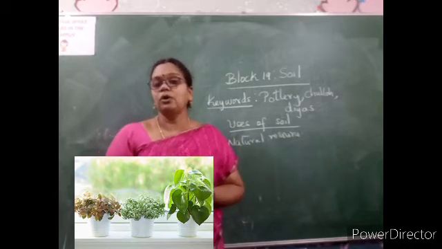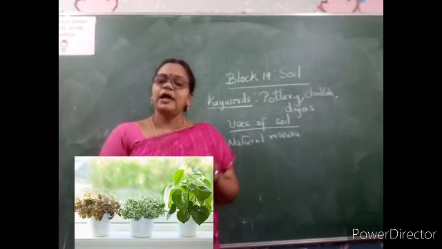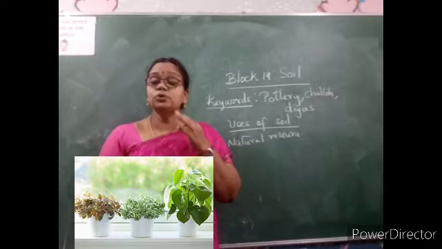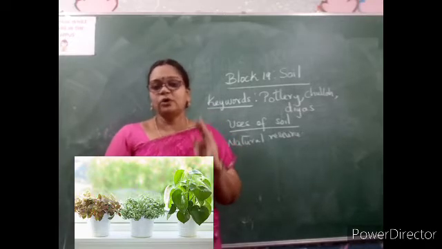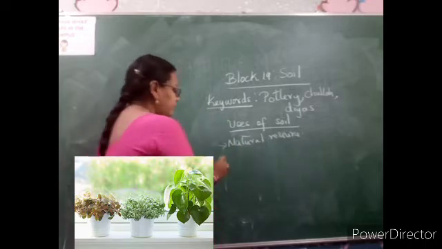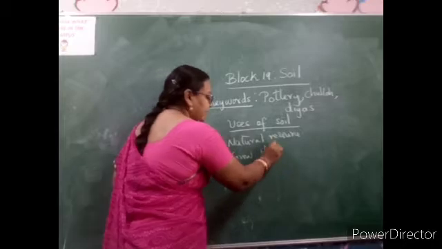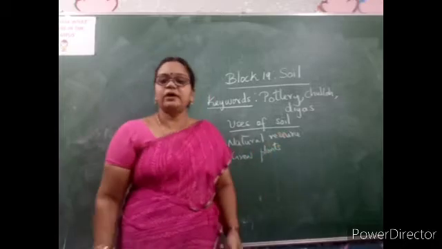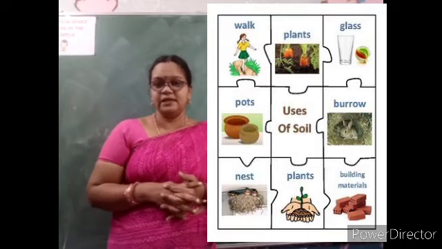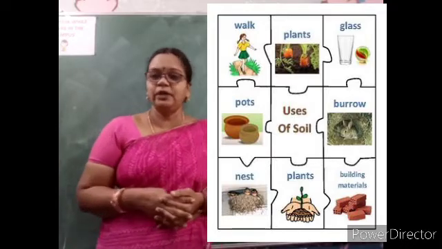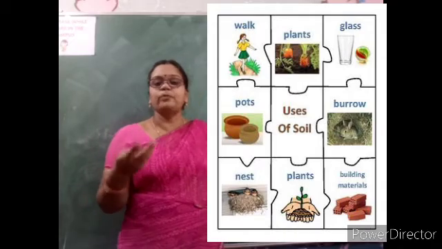If plants are not growing, we will not get the food. We will not get the oxygen. First of all, we won't get the food. So it is so important that soil should be there, and soil's first use is that it helps to grow the plants. And then we use the soil for construction, for building houses. Even mud houses are there, completely made up of mud only. And you also know that it is used for making different types of pots.